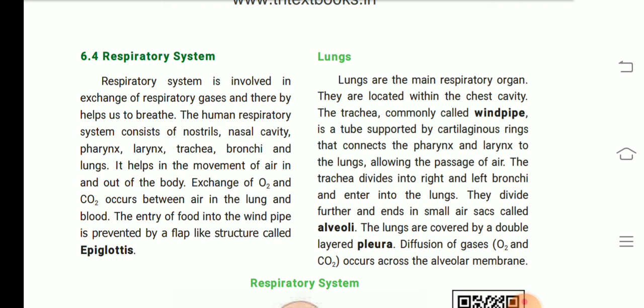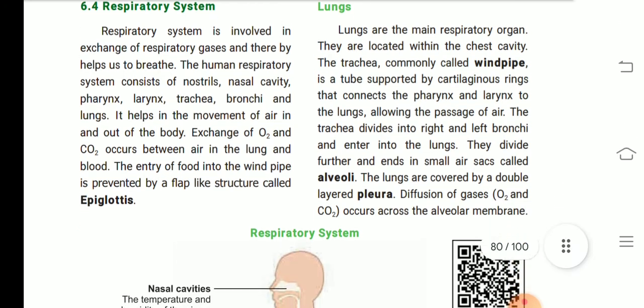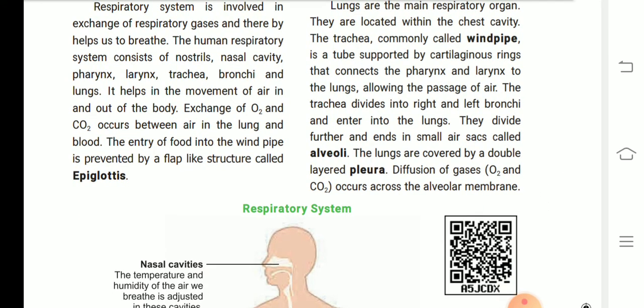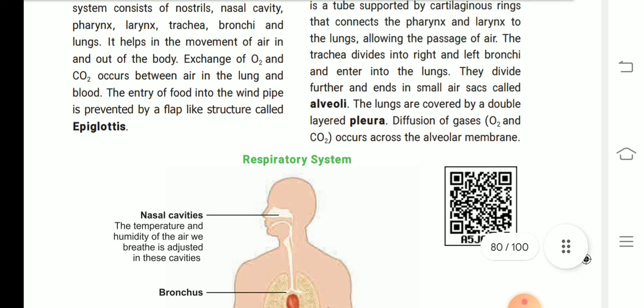The human respiratory system consists of nostril, nasal cavity, pharynx, larynx, trachea, bronchi and lungs. It helps in the movement of air in and out of the body. Exchange of O2 and CO2 occurs between air in the lung and blood. The entry of food into the windpipe is prevented by a flap-like structure called the epiglottis.